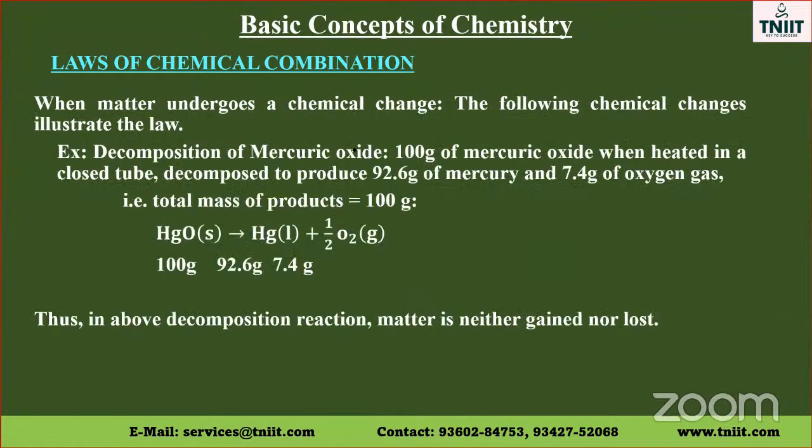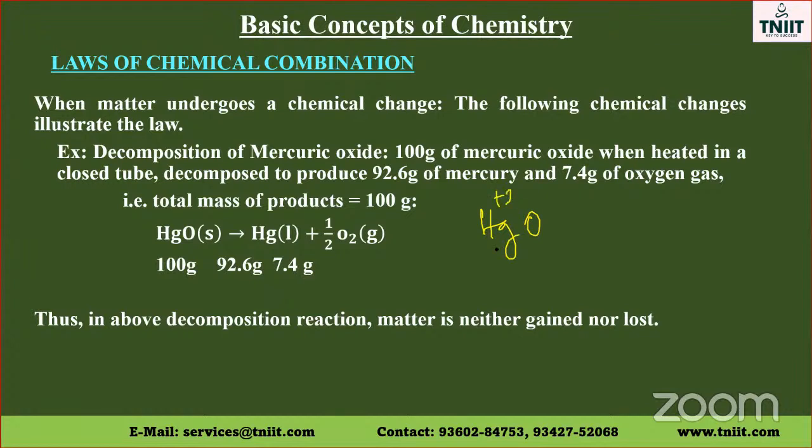Now, matter undergoes a chemical change, the second type, besides the physical change we spoke about. I gave an example of chemical change already, so we will take one more example, which is illustrated here. When matter undergoes a chemical change, the following chemical changes illustrate the law. Decomposition of mercuric oxide. Mercury is Hg.